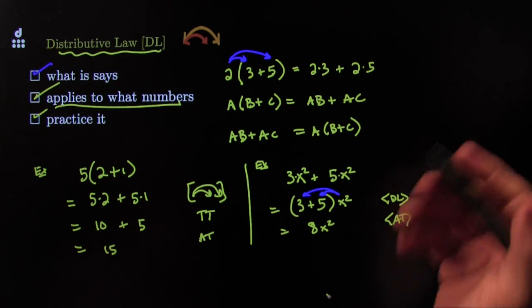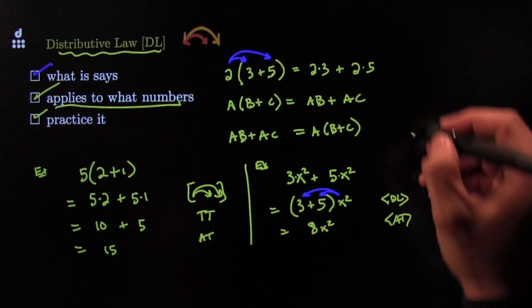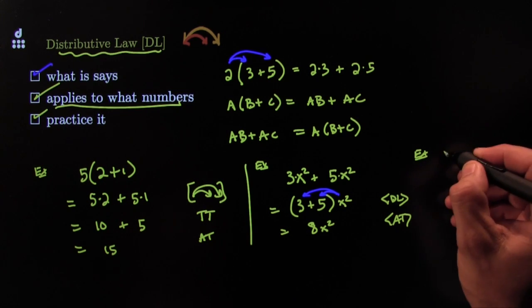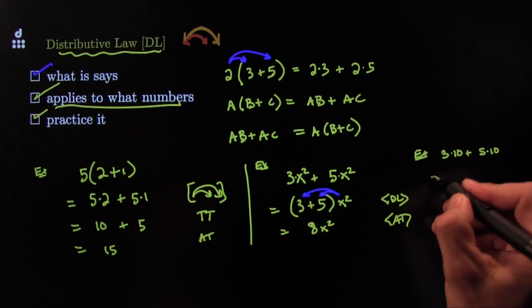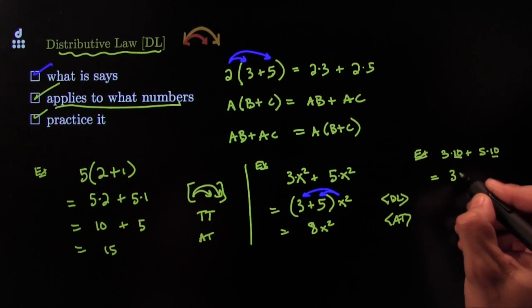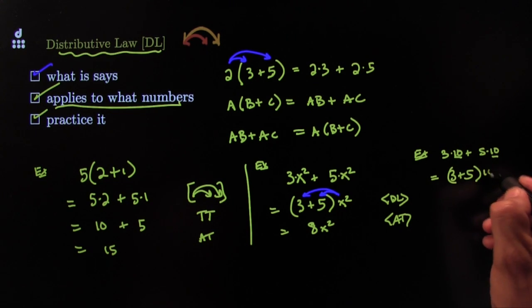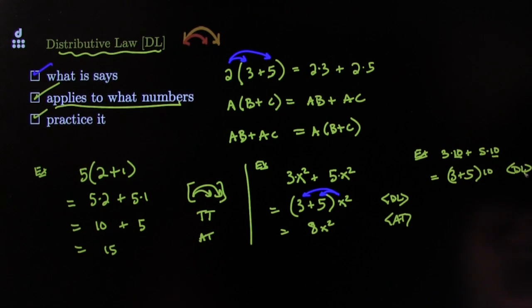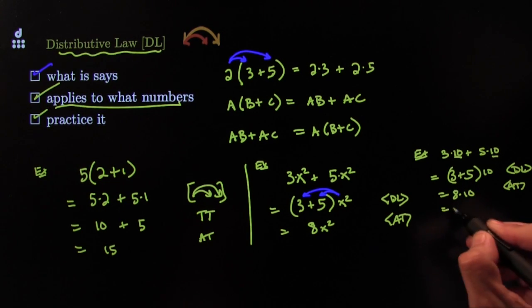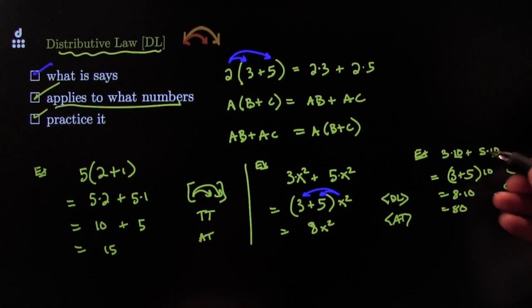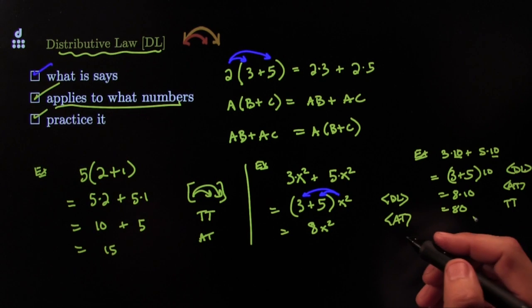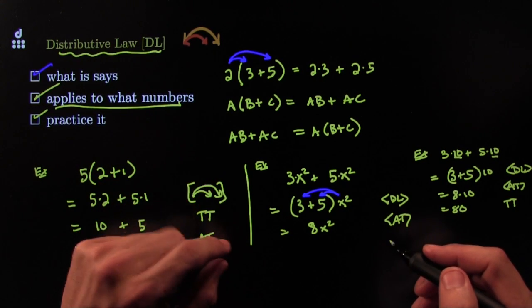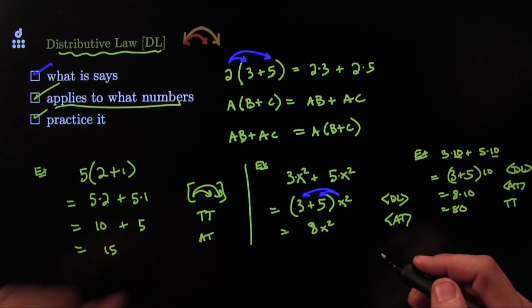Very nice. And there are many more examples. Maybe we can do one more. Suppose you have 3 times 10 plus 5 times 10. One way to do that would be to say, you know what, it looks like someone distributed a 10. So I could factor it out: (3 plus 5) times 10. That's the distributive law. And of course this is 8 times 10. That's the addition table. And of course that's 80. That's the times table. And the first one equals the last one by the transitive property. Nice, huh? That's the distributive law. You get to practice it a lot more on the flashcards. Deep, deep, deep. Super important.